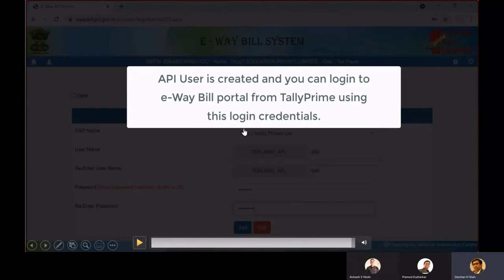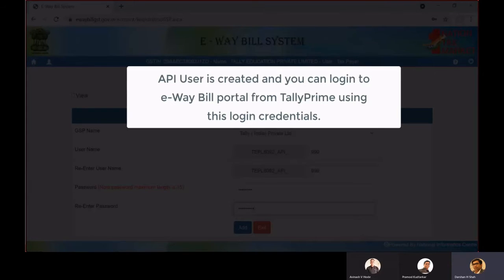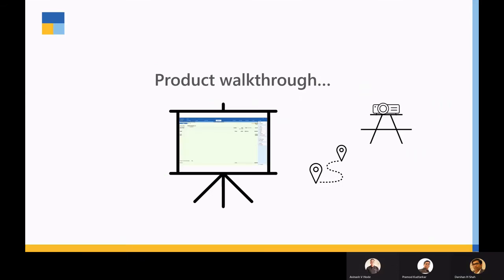The credentials which we saw right now, which had underscore API underscore and those 3 numbers, and the prefix before that, this becomes your username when you're sending it from Tally. This is very useful, not only to send e-way bills, but also for other things like GSTN validation or HSN validation, that we will be covering today.